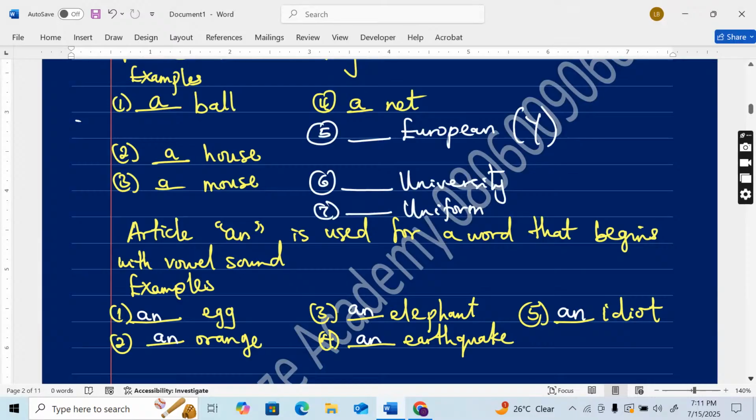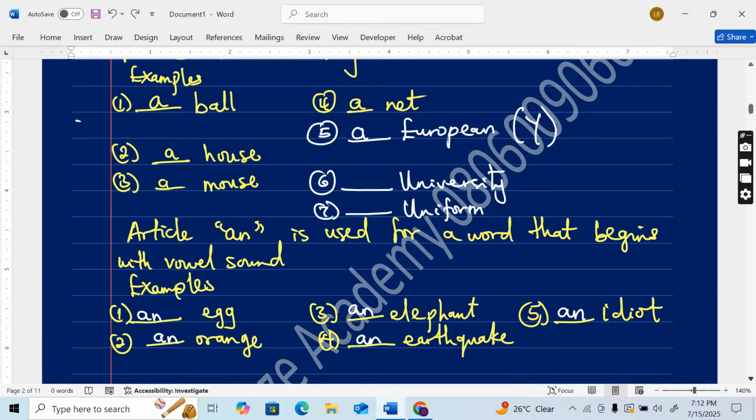So this word is pronounced "Yuropean", like "Yuro", and Euro is pronounced "Yuro" as well. So as a matter of fact, you will write, sorry, a European. He is a European.